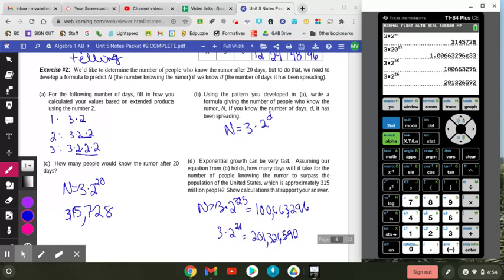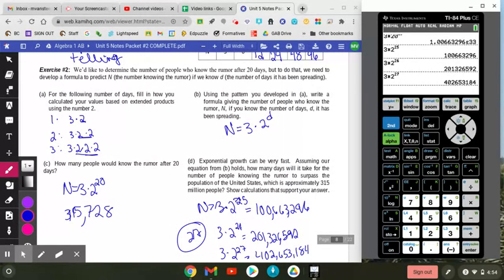If we go one more day, we should exceed, and we do exceed. So 3 times 2 to the 27th equals 402,653,184. So it's 27 days.